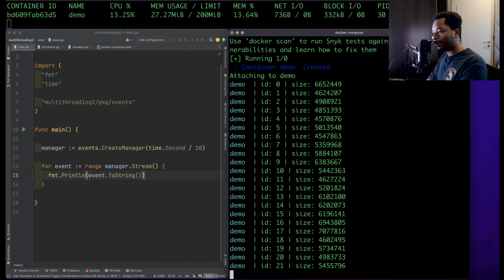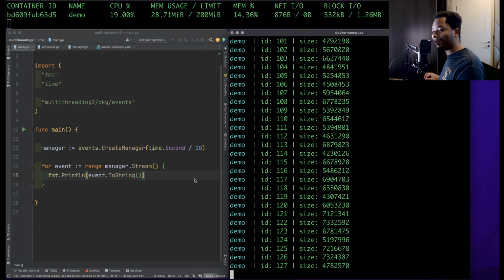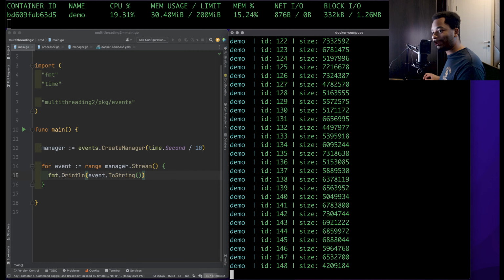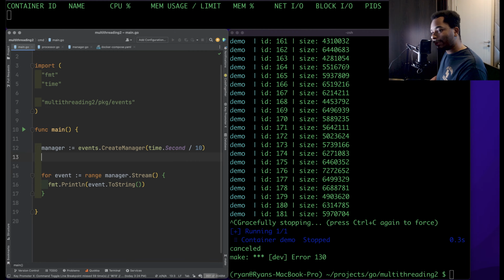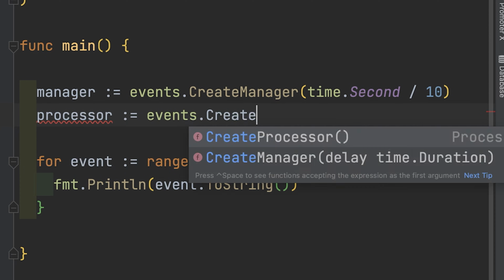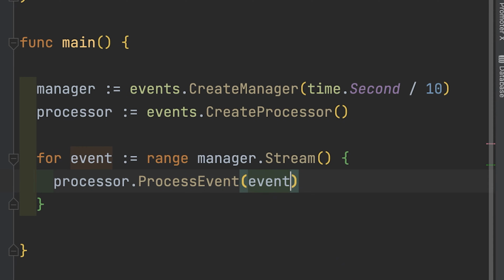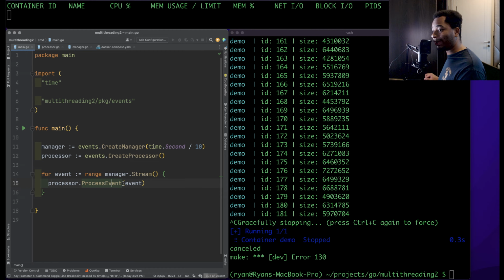Okay, so we can see that it's just a continuous stream of events. It's not actually doing anything. It's literally just pulling the event from the stream and printing it to the log. So now I'm going to add some actual processing to this. So we're going to add something called a processor. Create processor. So instead of logging it, we're going to say processor.process event and then pass in our event. You don't have to know what this processor does. All you have to know is that we're processing the event, whatever that might be.